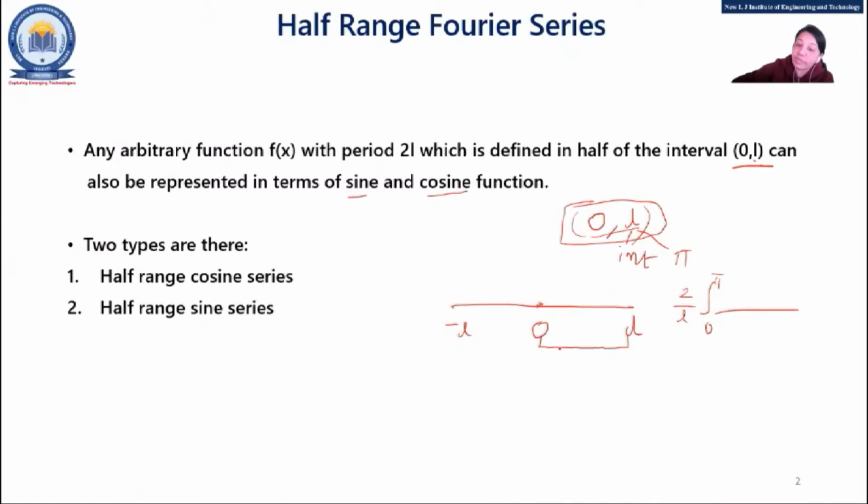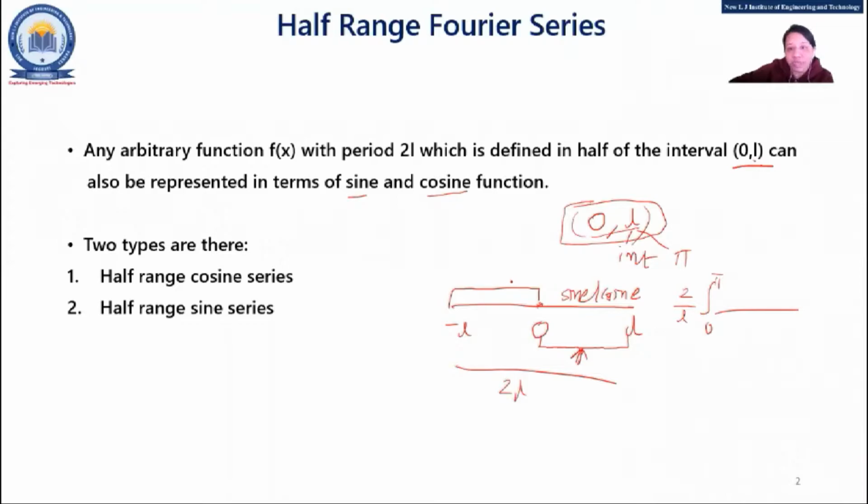And we have assumed that whatever is here, either a sine or cosine, the function will behave in the same way in minus L to 0 also. So our period is a total of 2L, right? But we are finding, indirectly, in the half range of that, which is 0 to L. So that is the concept.